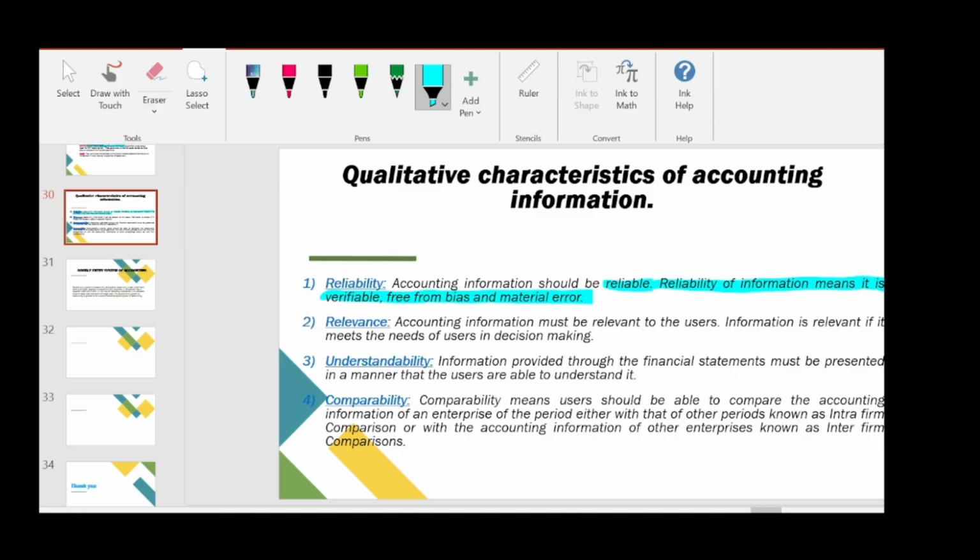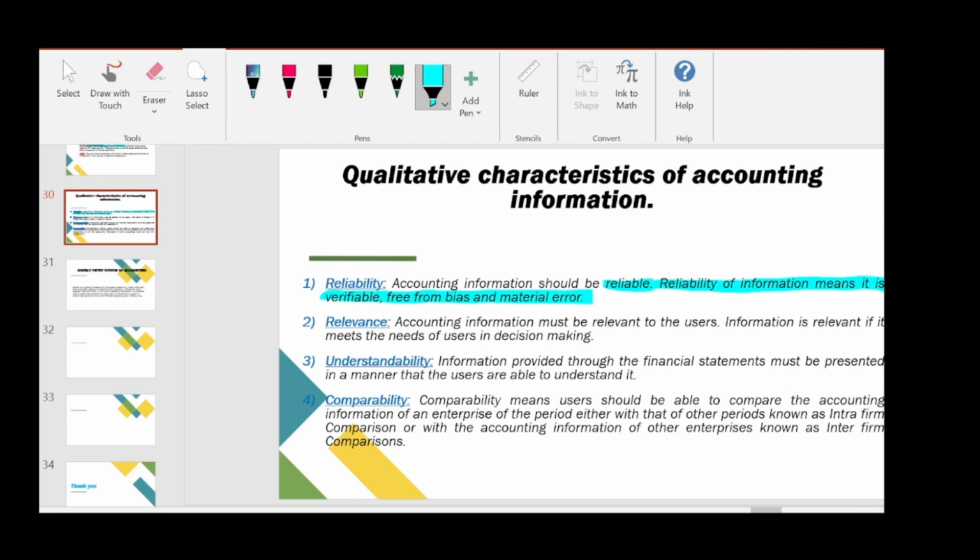And vouchers like sales vouchers and purchase vouchers support all the sales transactions and purchase transactions. So we will see the amount entered in books of accounts, and cross verify the amount given in vouchers, and we will conclude that yes, both the amounts are tallied, and we will finally conclude that the accounting information is reliable.